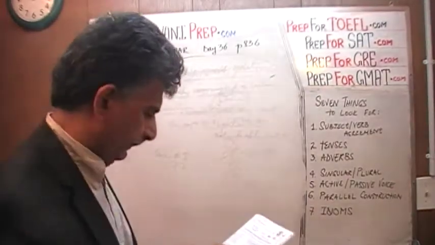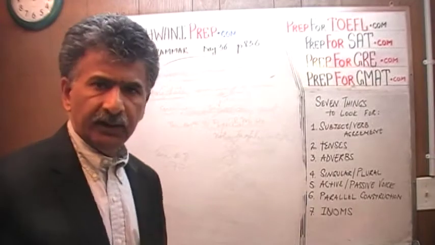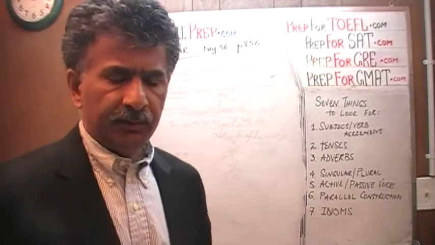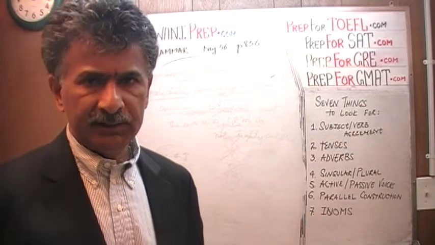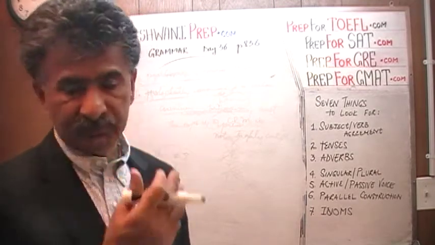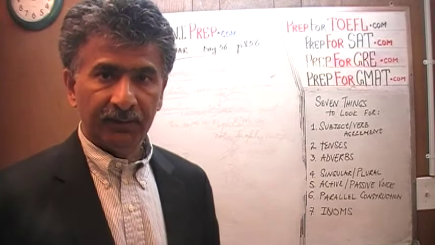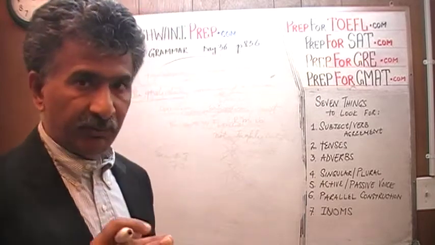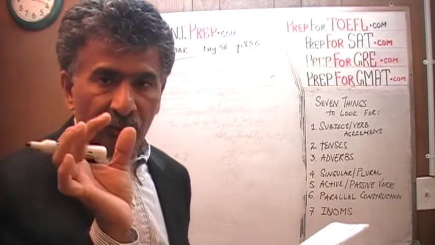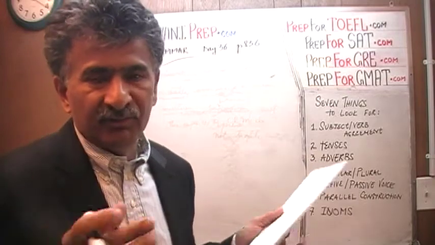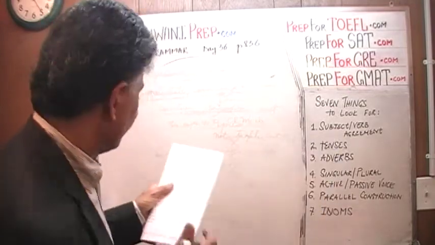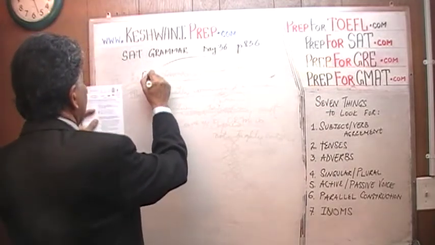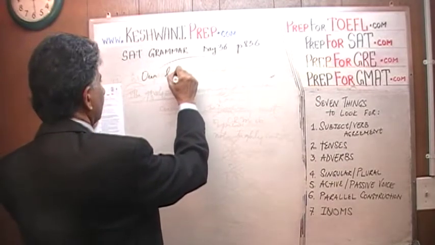Number 3. Now the problem with number 3, I find these questions very annoying. The ones where the entire thing is underlined. So I have to first of all write the whole thing on the blackboard, and secondly, it takes a little bit of time. If it's just a small portion of the sentence underlined, those are the easy ones, because then you can very quickly see what's wrong with it. Here the entire sentence is underlined. We'll see what we can do. First I have to write the thing.